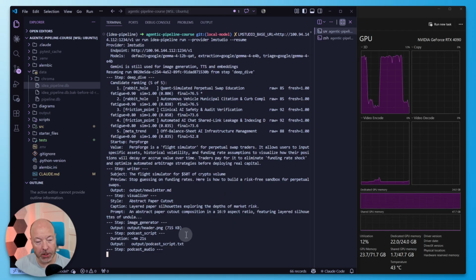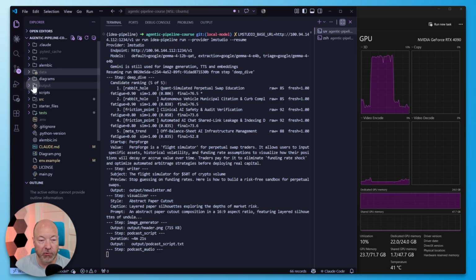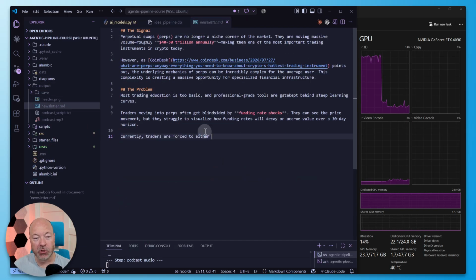Yeah, and now it's doing the audio. So actually everything that Gemma is supposed to do is done. So we can maybe quickly just look at the outputs, see if they actually look reasonable. Okay, this is actually pretty terrible.